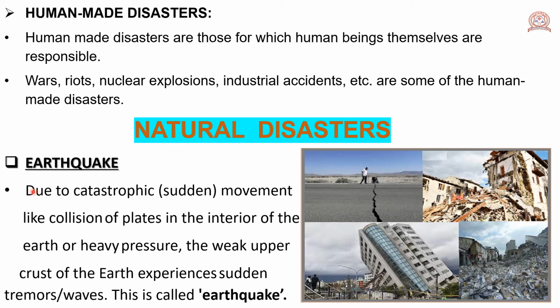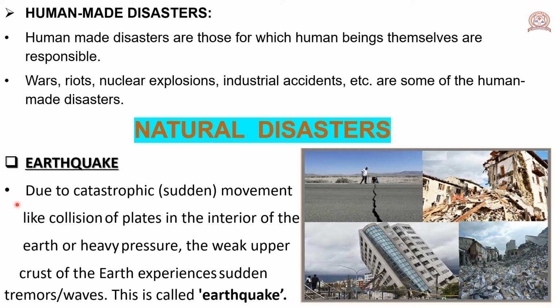What is earthquake? Due to the catastrophic movement like collision of plates in the interior of the earth or heavy pressure, the weak upper crust of the earth experiences sudden tremor or waves. This is called earthquake.